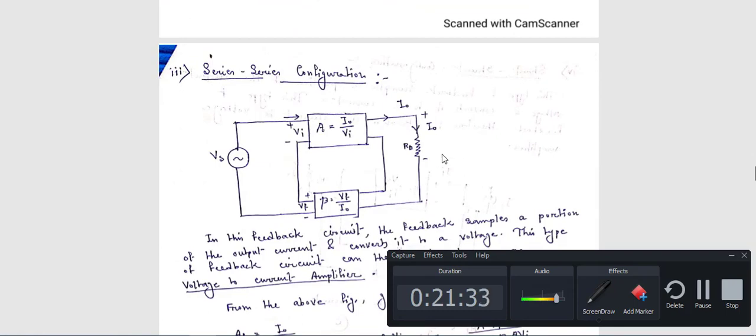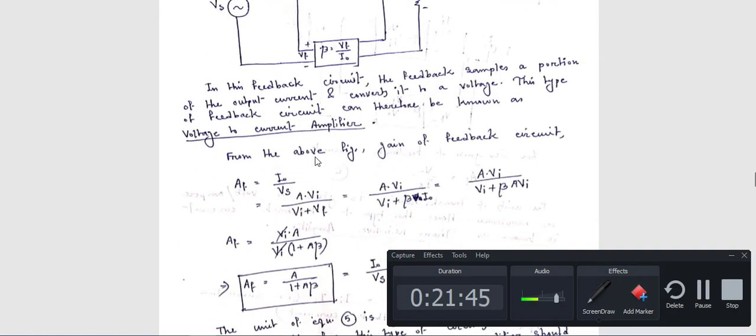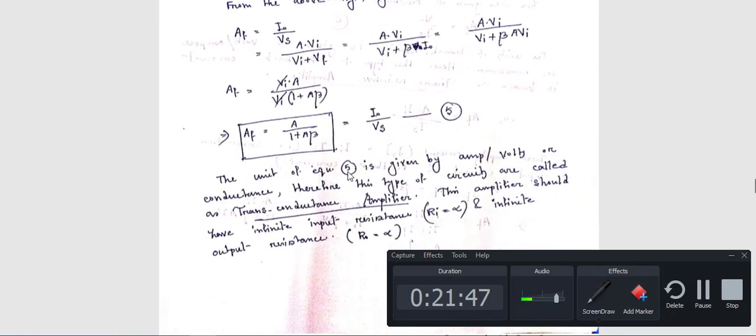Next, series series configuration. See, your supply comes directly to here. So this is all about series. That means input is also series connection and output is also series connection. Again, if you simplify this circuit, here also you can get the value, that means Af is equal to A divided by 1 plus A beta.